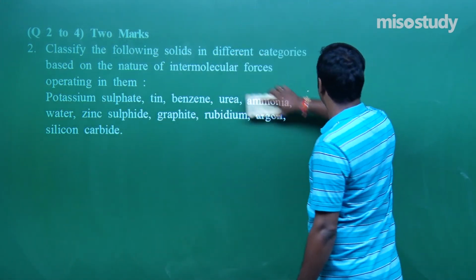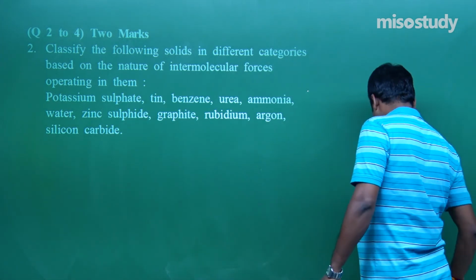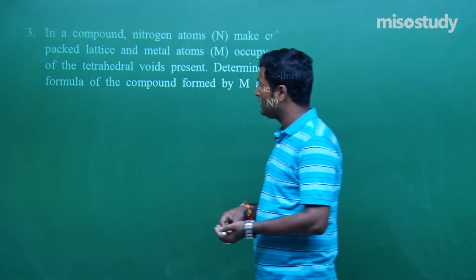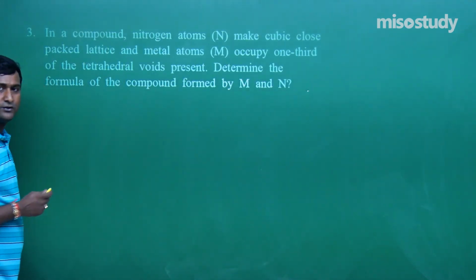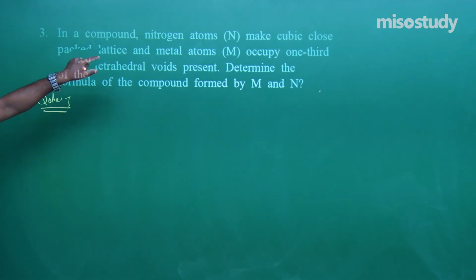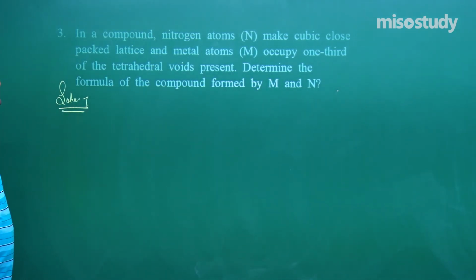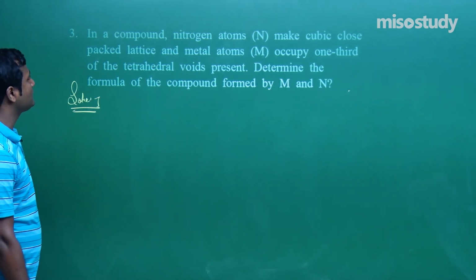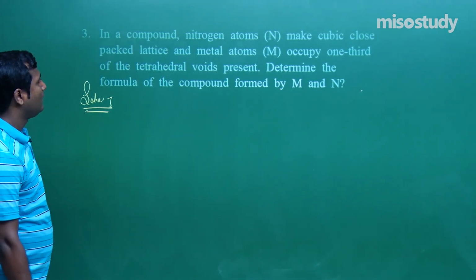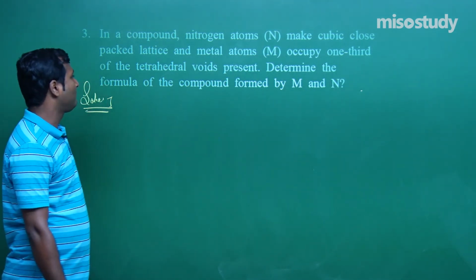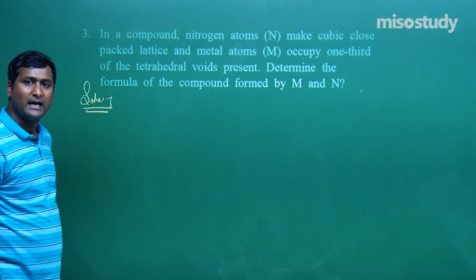Let's move to the next question. What is the next question? Listen carefully. This is a numerical based question. Wait for a moment. In a compound, nitrogen atom makes cubic close packed lattice, and metal M occupies 1/3 of the tetrahedral void. Determine the formula of the compound formed by M and N.